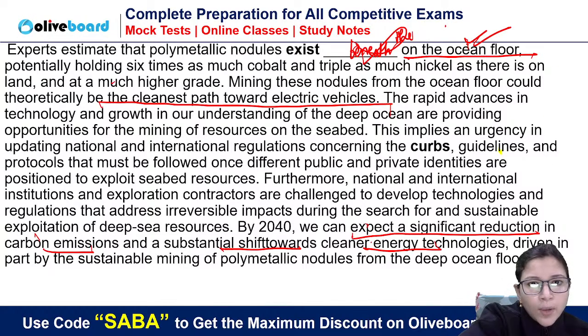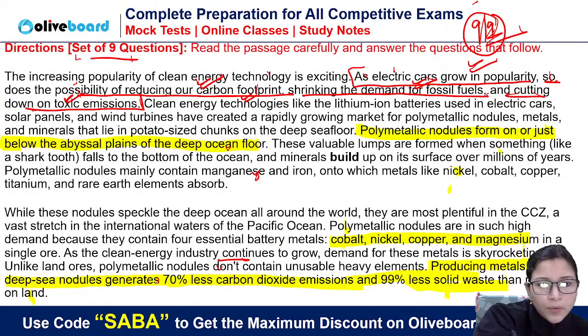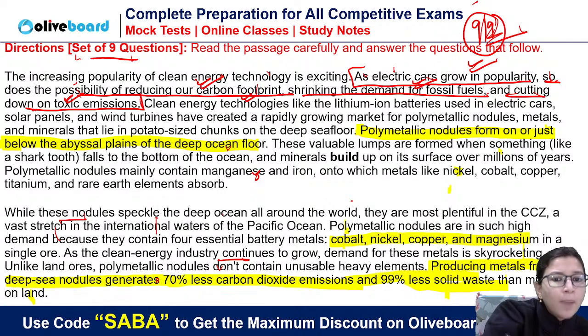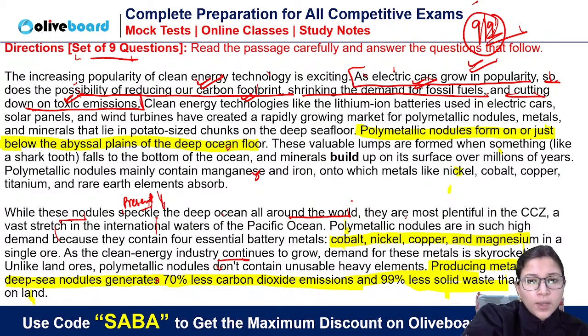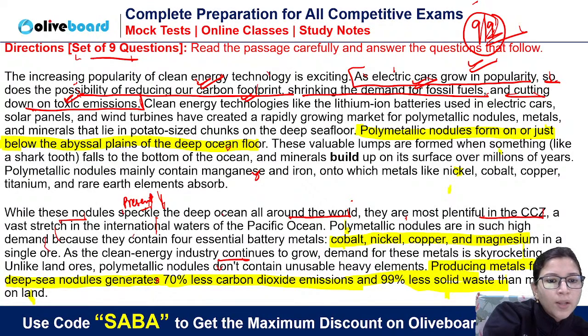CCZ area, see where it is given. CCZ, we are talking about C. While these nodules speckle the deep ocean all around the world, it means they are present. Okay. So they are found, they are present in the deep ocean all around the world. They are most plentiful in the CCZ, a vast stretch in the international waters of the Pacific Ocean.